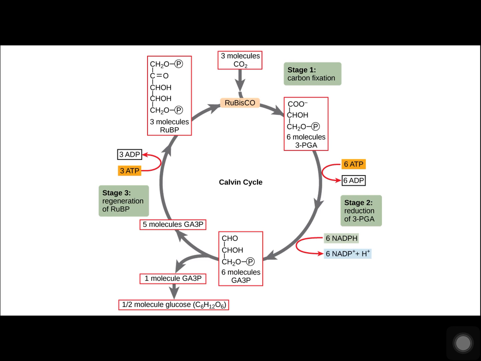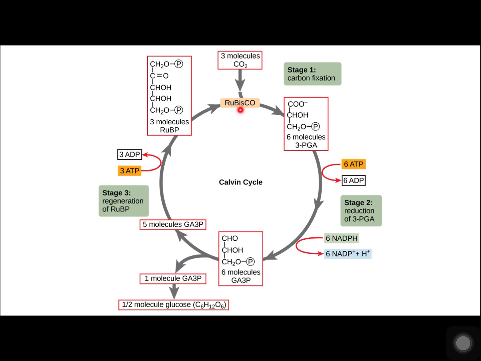In the stroma, in addition to carbon dioxide, two other components are present to initiate the light-independent reactions: an enzyme called ribulose bisphosphate carboxylase, or Rubisco, and the molecules of ribulose bisphosphate, or RuBP. RuBP has 5 atoms of carbon flanked by 2 phosphates.